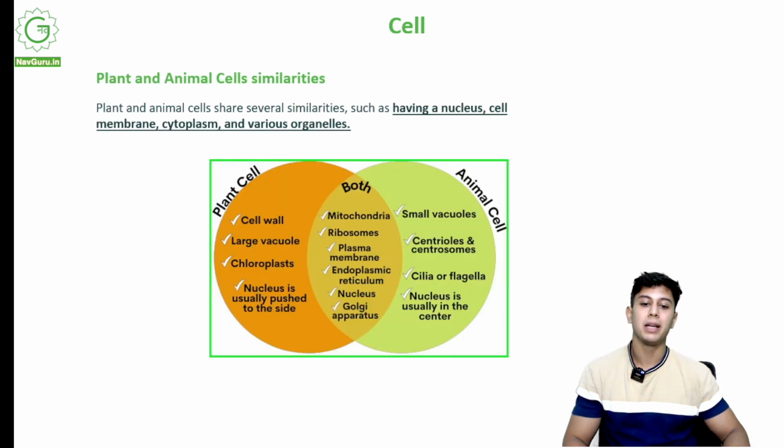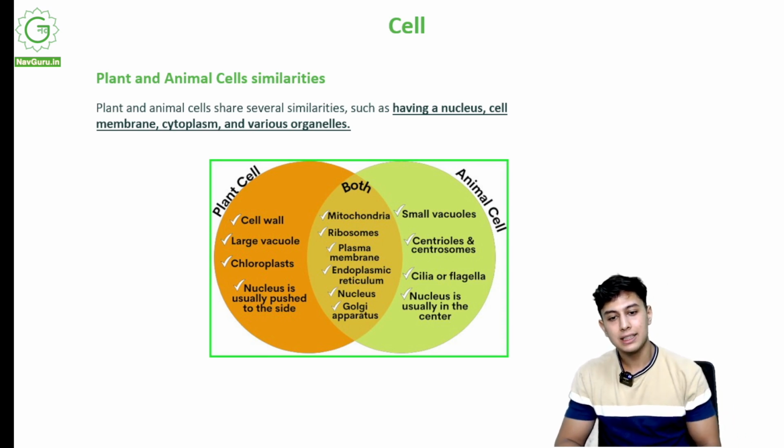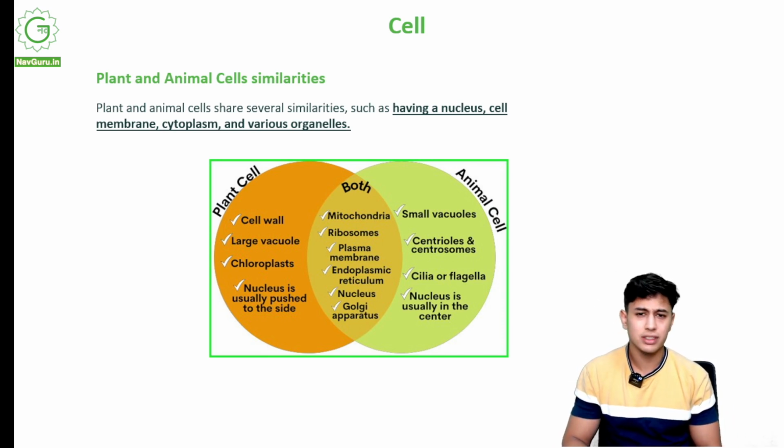Let's get to similarities and differences. Plant and animal cells share several similarities as well. Differences are fine, but similarities. They both have a nucleus. Both have a cell membrane. They both have cytoplasm. They both have various organelles. And what are those organelles that are the same? Mitochondria. Both have mitochondria. Both have ribosomes. Both have a cell wall, plasma membrane. Both have a Golgi apparatus. Both have an endoplasmic reticulum.